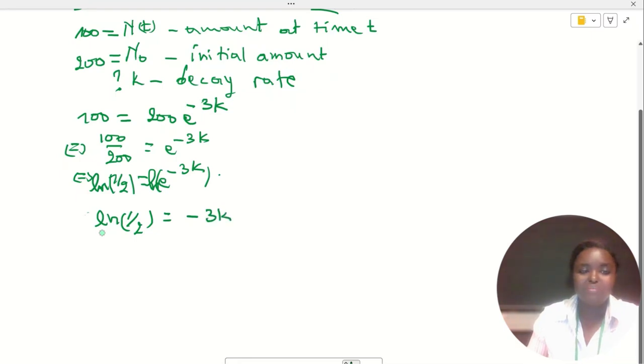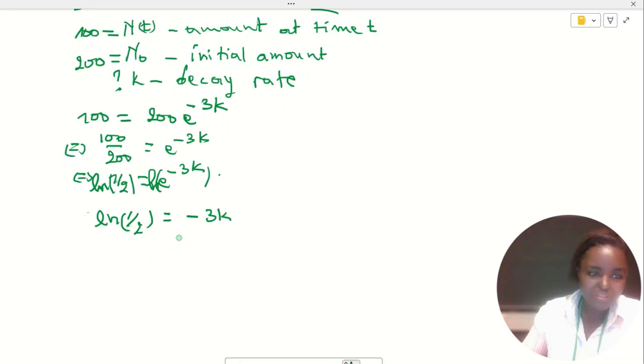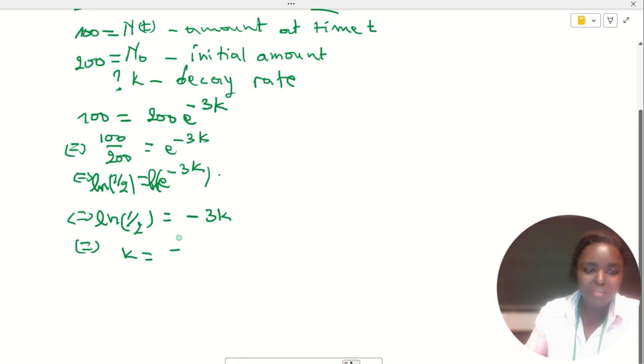I'm applying the same properties that were applied in the previous equation. So then k will be equal to minus 1 over 3 times the ln of 1 over 2.